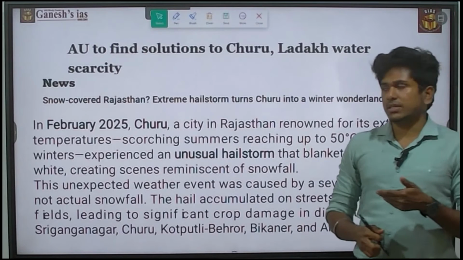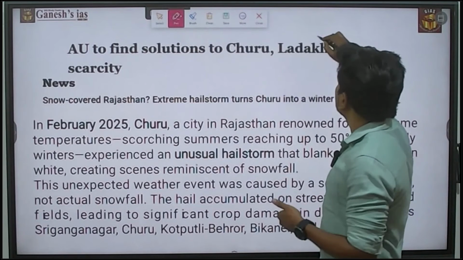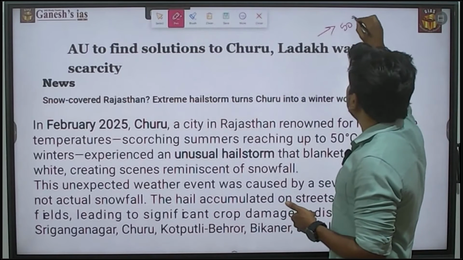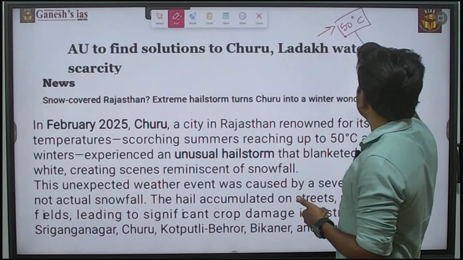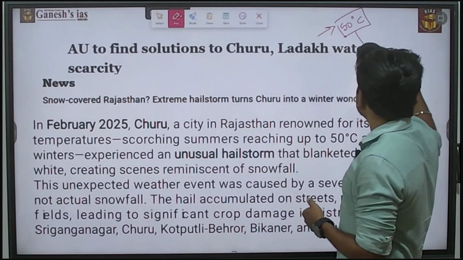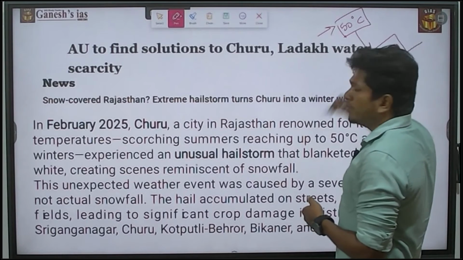In the summer season, it experiences heat of around 50 degrees Celsius. But this region recently experienced a hailstorm.